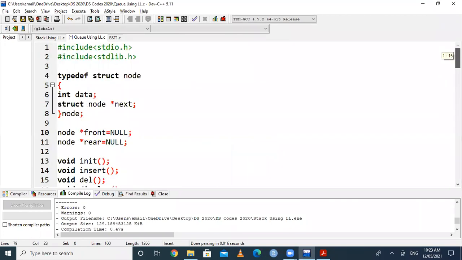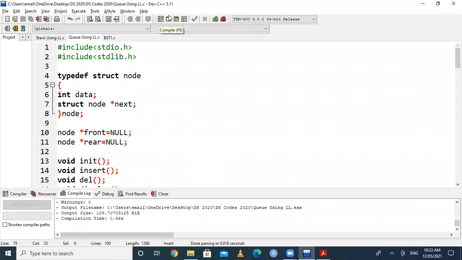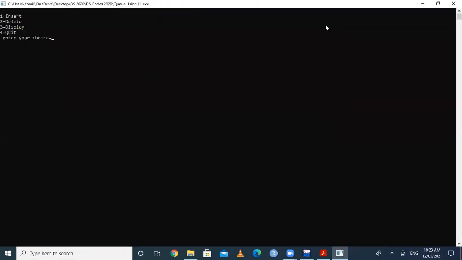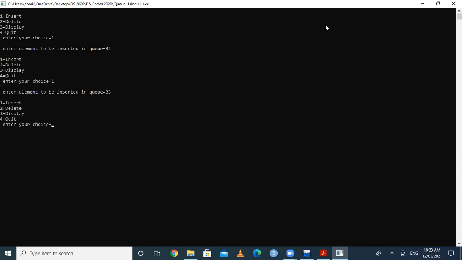Okay, so this is a program for queue using linked list, similar to the queue using array, and you are getting similar output for these programs. Whenever we compile, and if there are 0 errors and 0 warnings, we have to run this. So it creates a menu like insert, delete, display, and quit. Suppose I choose option number 1, then it asks to enter the element to be inserted. Suppose that element is 32. Again, I choose option number 1, that is 33. Again, I am selecting option number 1.